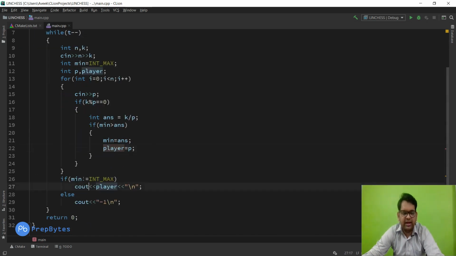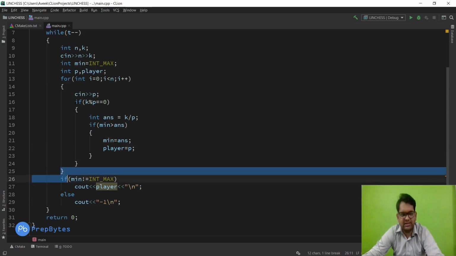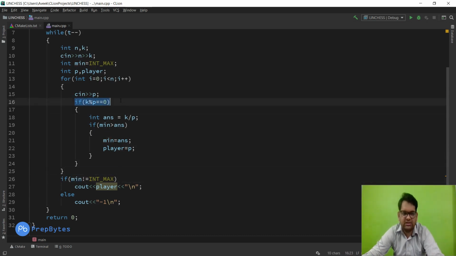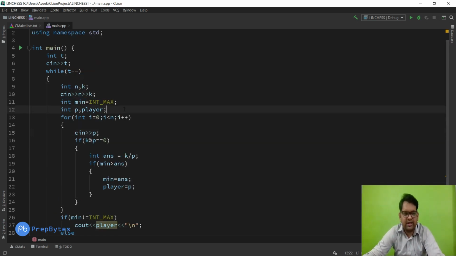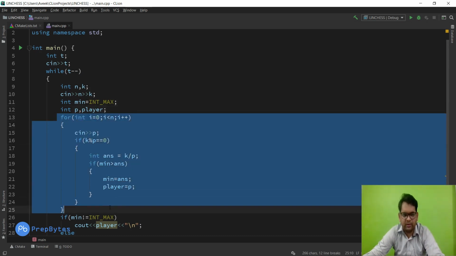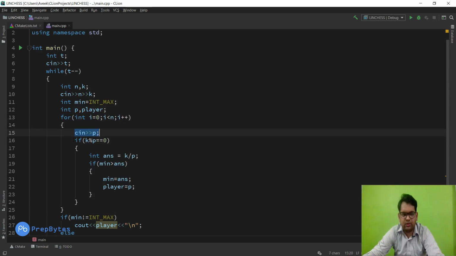Finally, if minimum is not equal to int max, we print the player, and if the minimum is equal to int max, we print -1. That means this condition was never fulfilled, so k is not divisible by any of the array values. While implementing, you can take all array elements as input and then do this task, or you can just take them one by one as input and perform the task. That's your choice. Fine, thank you.